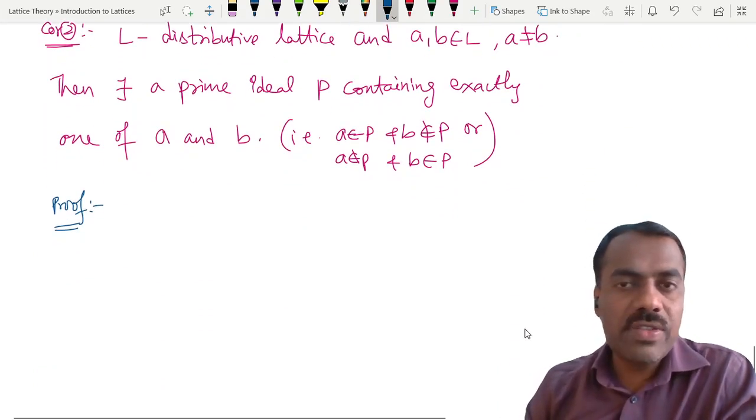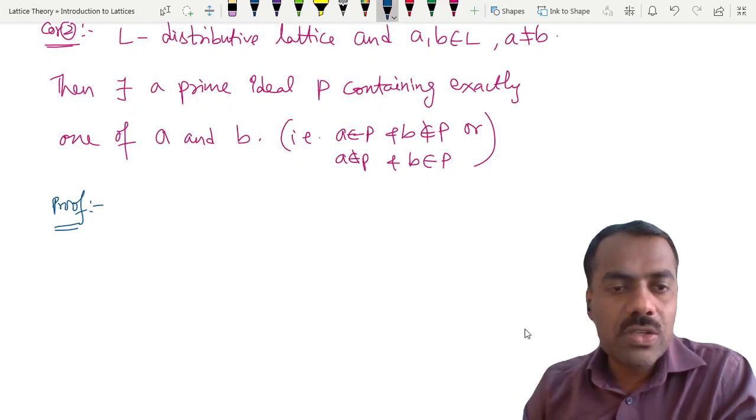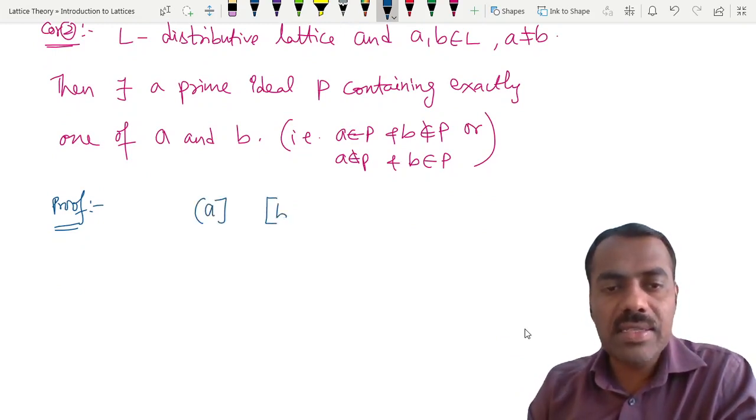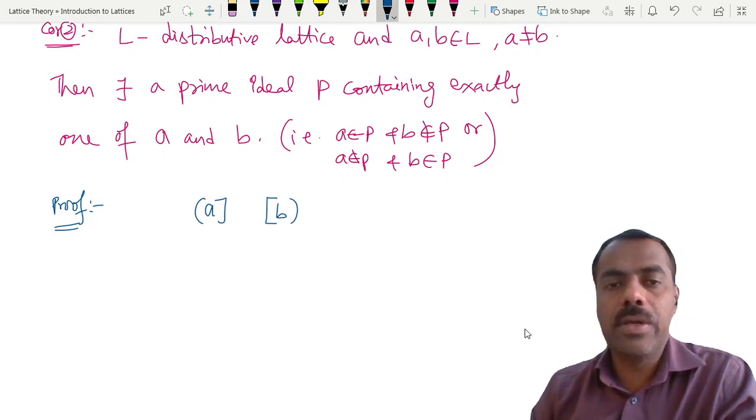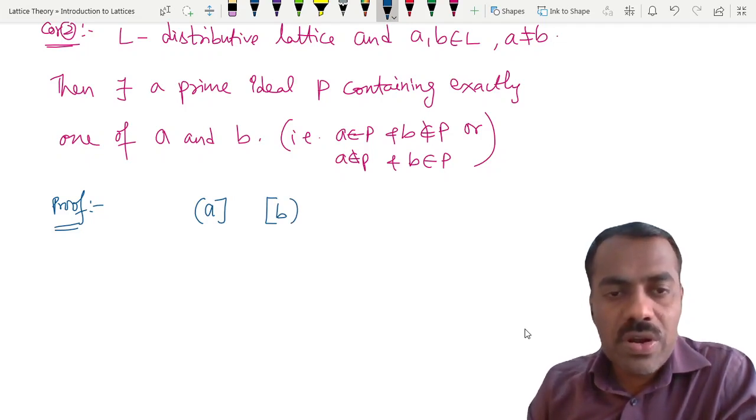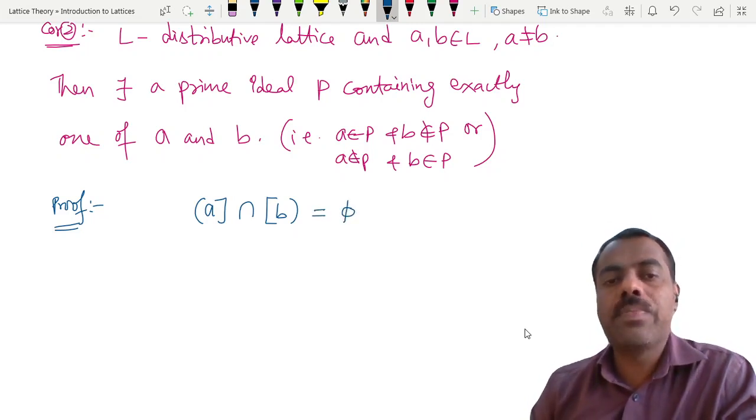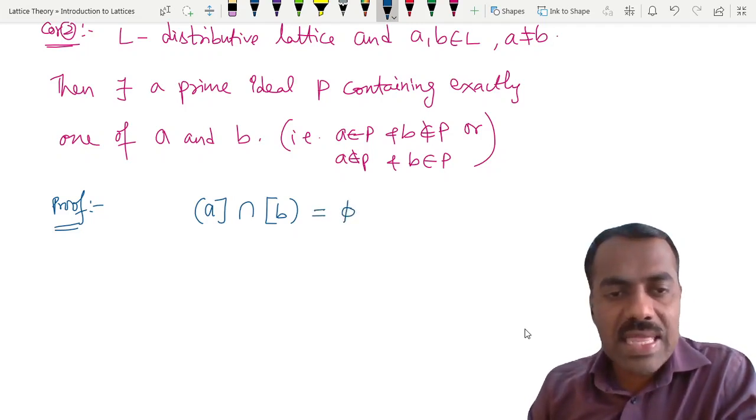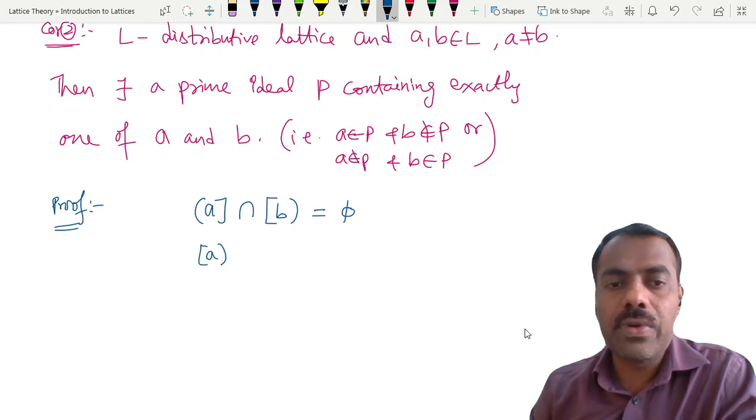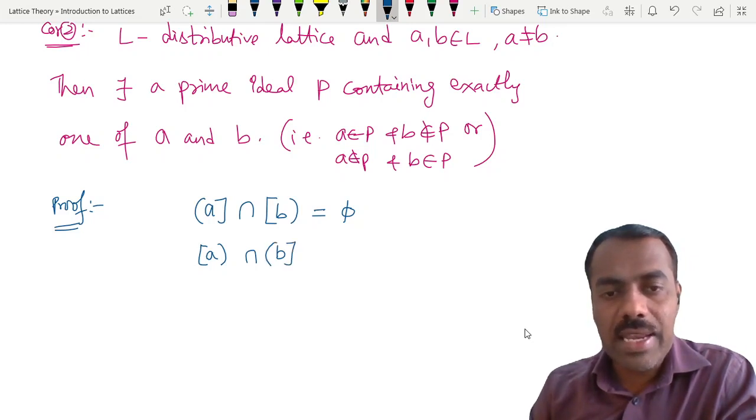So think of this one. A and B are different. So we will take this as our ideal, and take this as our dual. So we don't know whether their intersection is empty or not. But now, in the other case, you take this as the dual ideal, and the other one you take as the ideal.